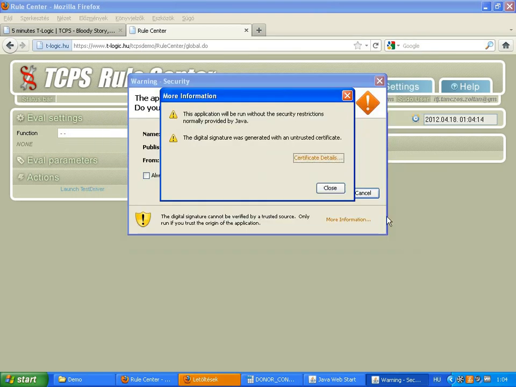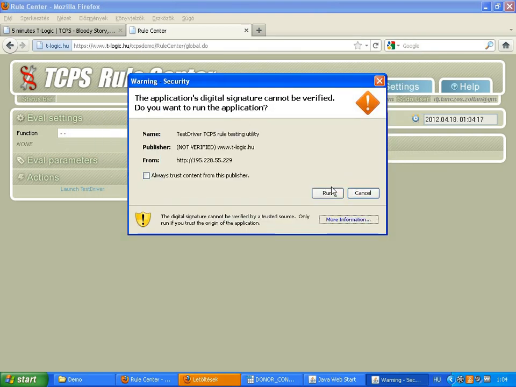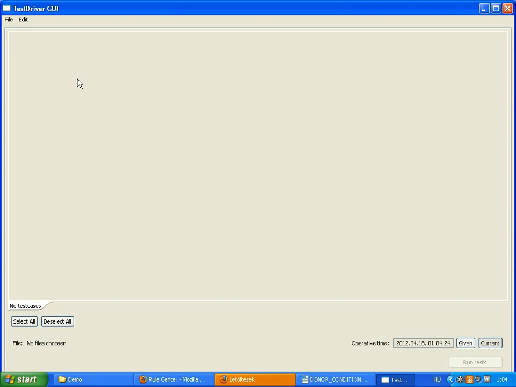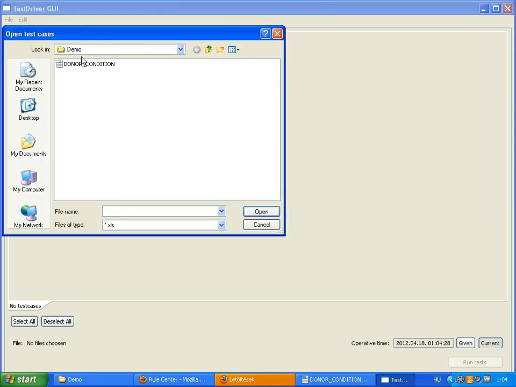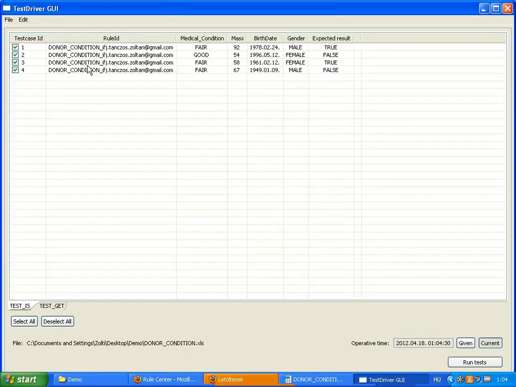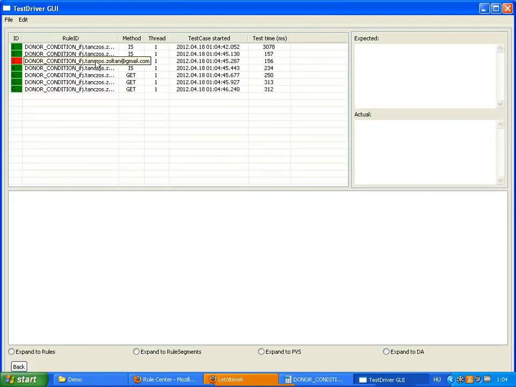After launching test driver, please open the sample rule downloaded from the TLogic portal and the related test cases. When the test cases appear on the screen, let's run them all. Make sure the operative time is later than the start of the synchronization time. We can see on the result panel that some test cases are red. This means they didn't provide the expected result.